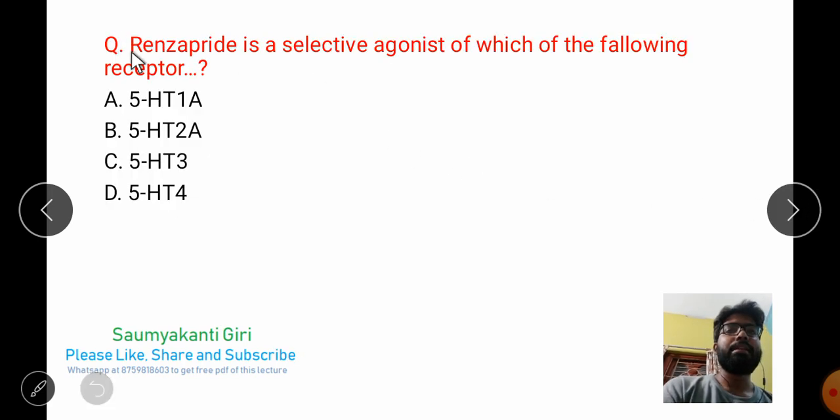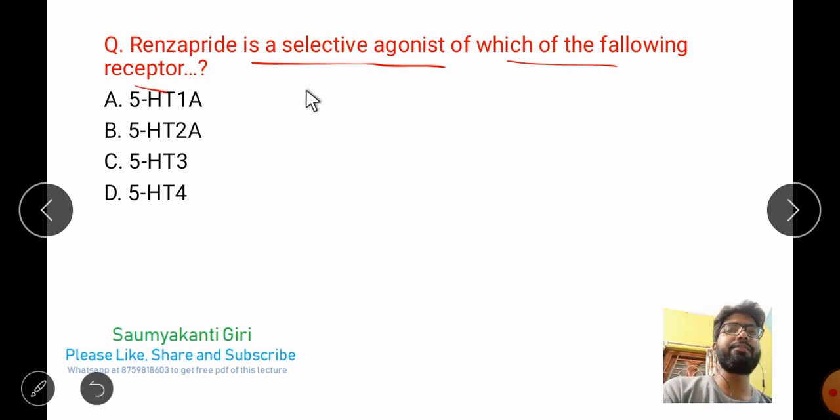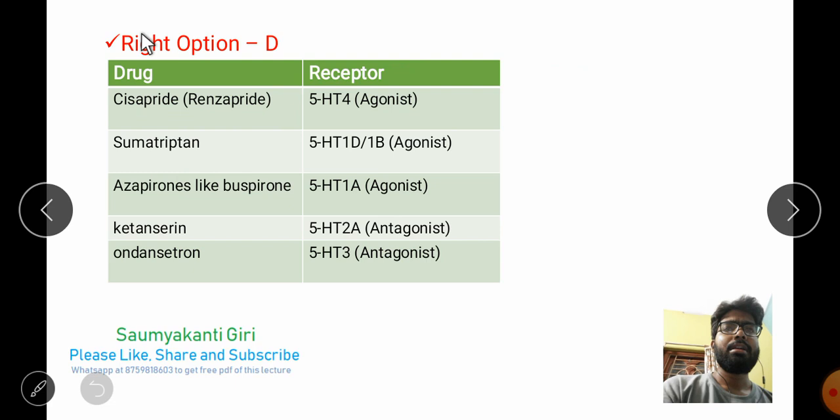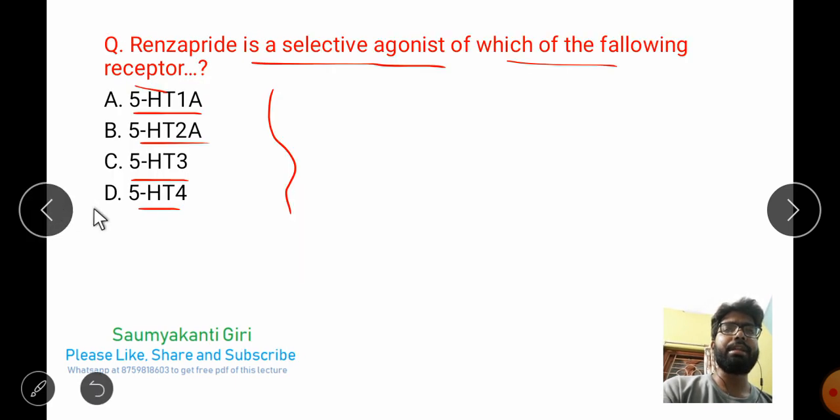Then the next question is: Renzapride is a selective agonist of which of the following receptors? Very, very important question. Option A is 5-HT1A, option B is 5-HT2A, option C is 5-HT3, and option D is 5-HT4. See the explanation. The right option is D, 5-HT4. Renzapride is a selective agonist at the 5-HT4 receptor.